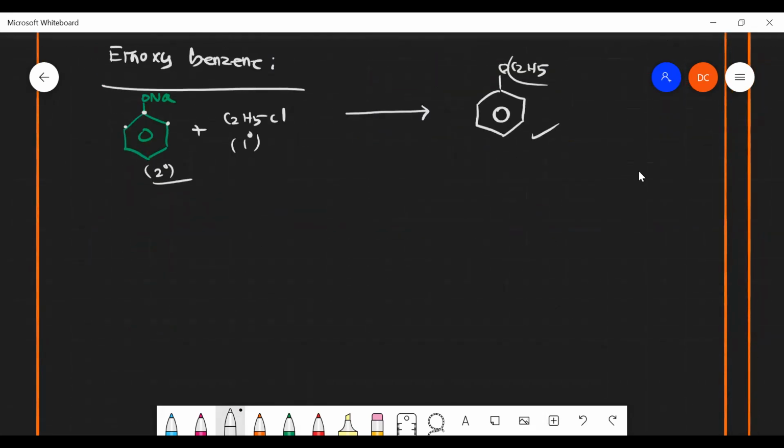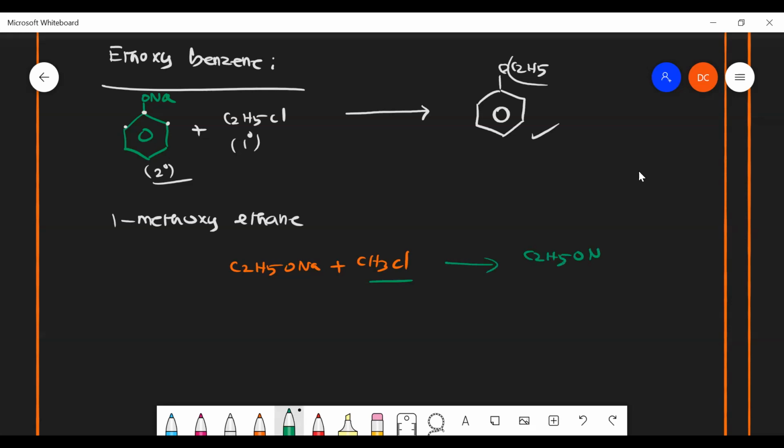Then I can get this ethoxybenzene as a product. Okay, suppose 1-methoxyethane. How will you prepare it? The ethane will have the ONa and methyl will be having the halide. Very good. C2H5ONa I have to take, as well as CH3Cl I have to take. Okay, least number. That's it. The least number should be given for the alkyl group, alkyl halides. Then I can get formed C2H5OCH3.